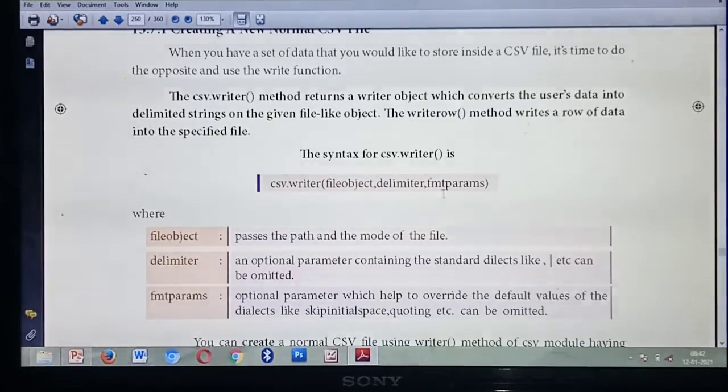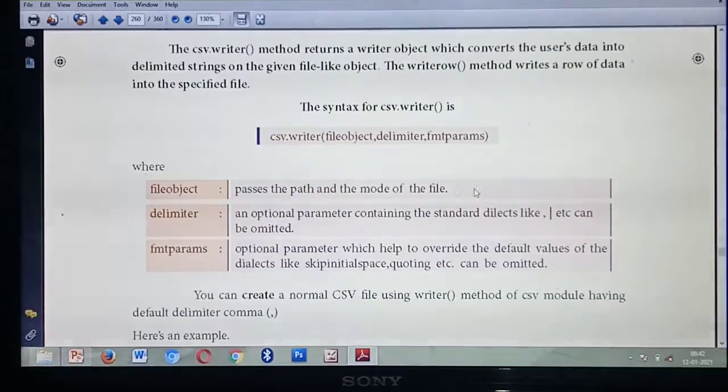What's the syntax for reading a file? csv.reader(). Same thing only here, csv.writer(). What parameters come under csv.writer()? Read it: csv.writer(file object, delimiter, fmtparams). So the things under csv.writer() are file object, delimiter, fmtparams.